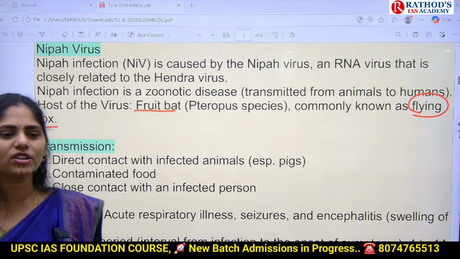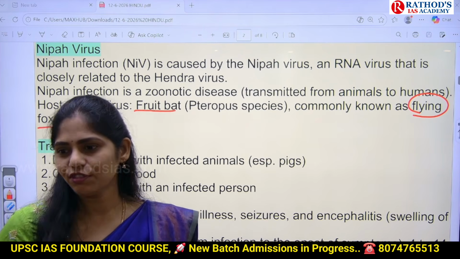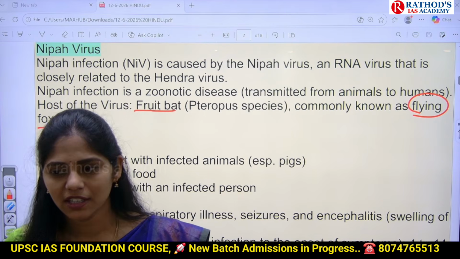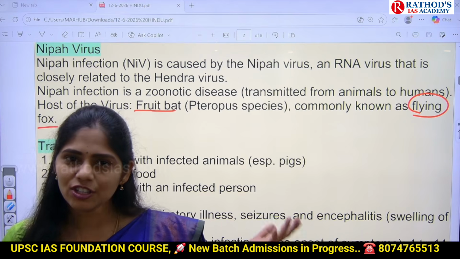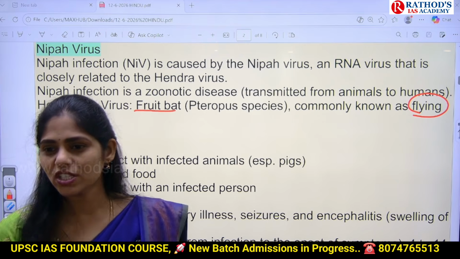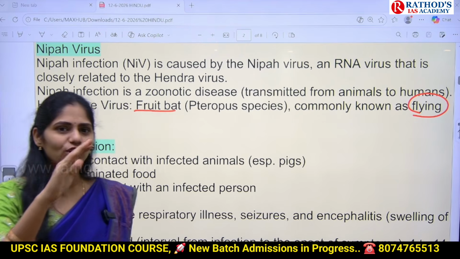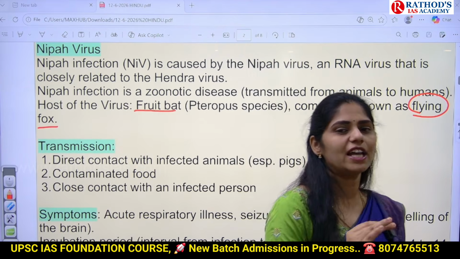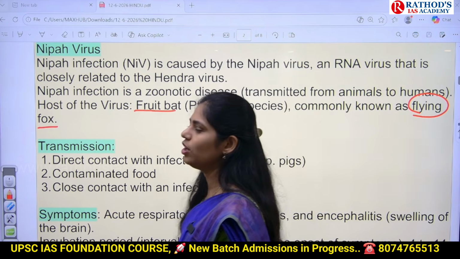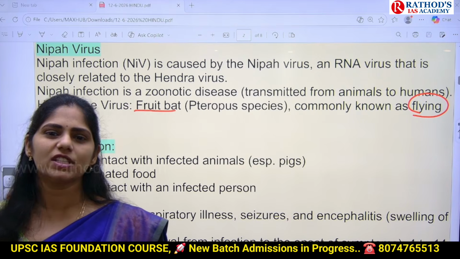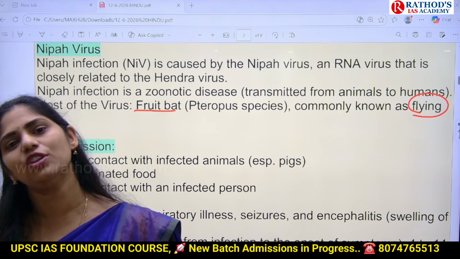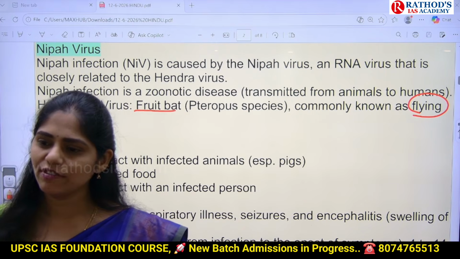Consider the following statements regarding flying fox. Why? This fruit bat is responsible for transmission of not only Nipah virus but even other diseases to humans. Of course, you need to know about the flying fox. So because of this, UPSC asked a question even in 2023. The question was in this format: consider the following statements regarding flying fox. They gave, I think, 2 or 3 statements and asked to identify the correct statements. And even in the 2026 paper, there is one question on the lion-tailed macaque. If diseases transmitted by fruit bats are more in the news, obviously UPSC can again ask a question on the flying fox. You have to know it in that way.